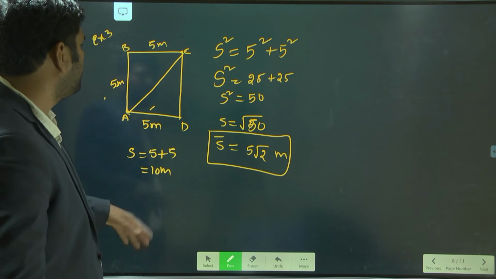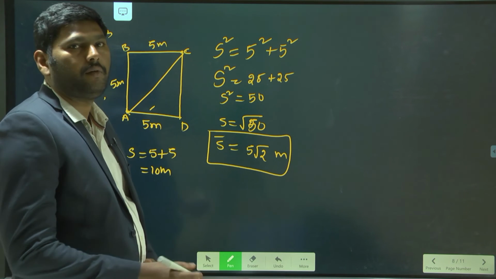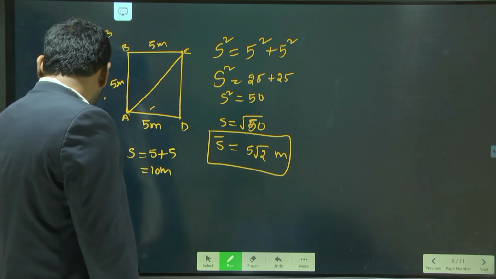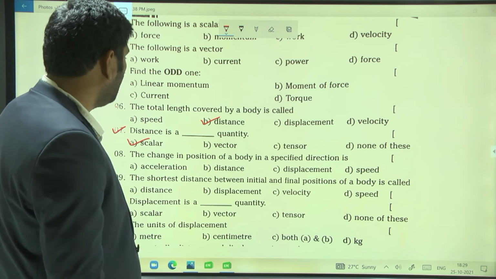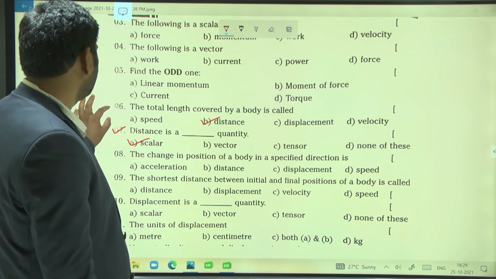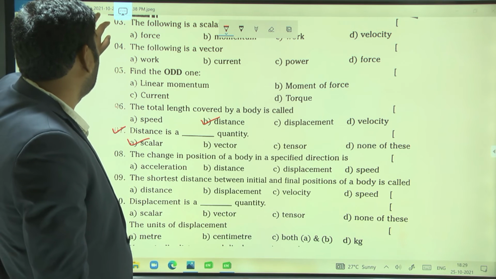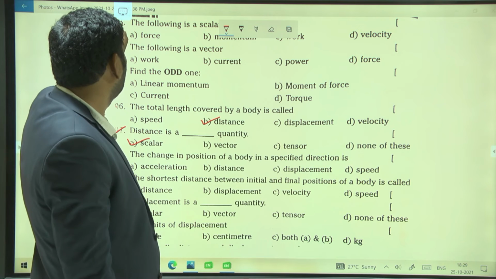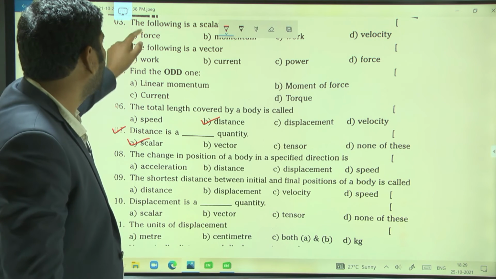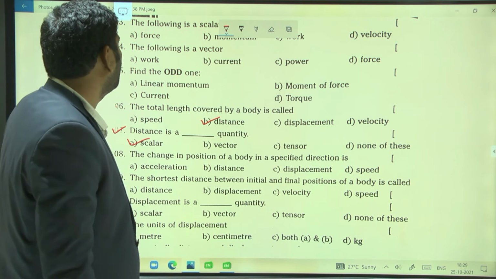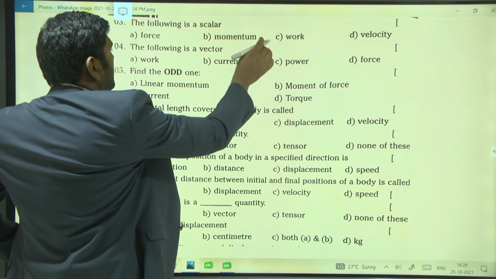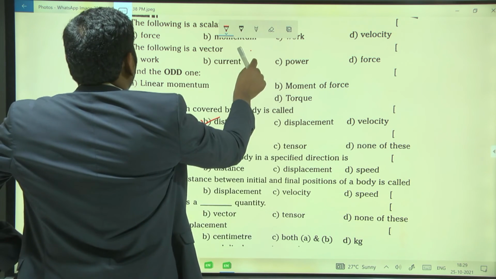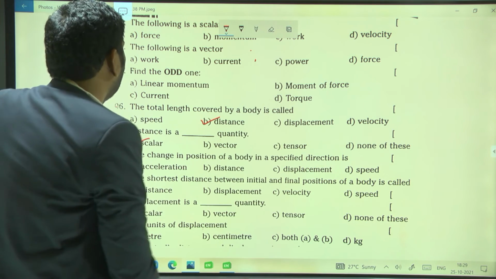Next, based on this, let's see some objective type questions. Already we did 6 and 7. Let's take the third question now. Which of the following is a scalar quantity?